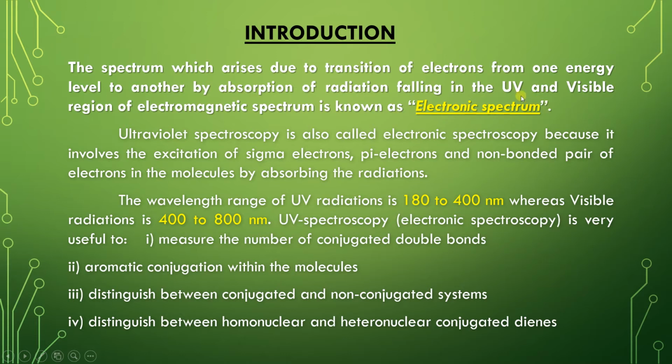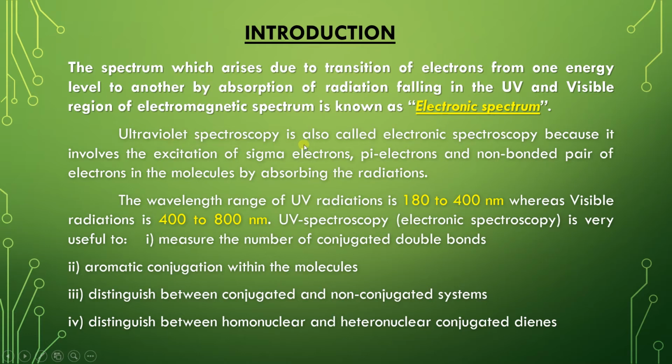So the electronic spectrum is nothing but an electron which absorbs radiation from the UV and visible region and is excited from one energy level to another, that is, from a lower energy level to a higher energy level, that is, from the ground state to the excited state. The obtained spectrum is known as the electronic spectrum.